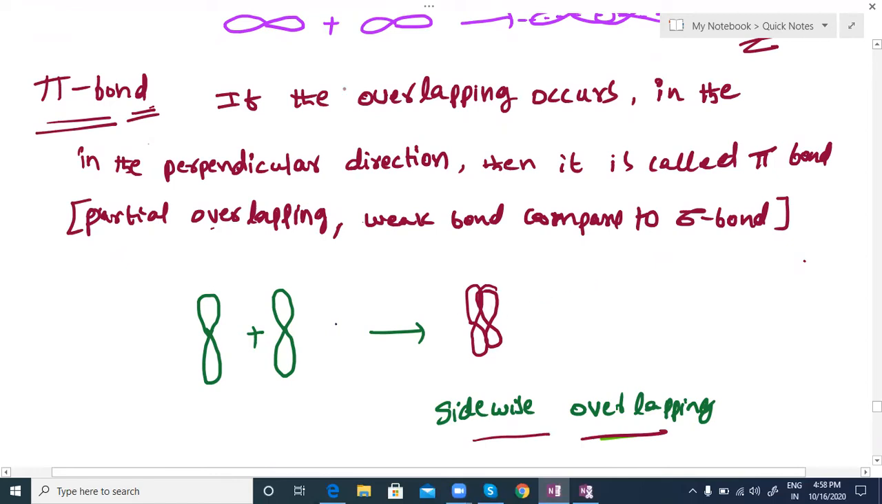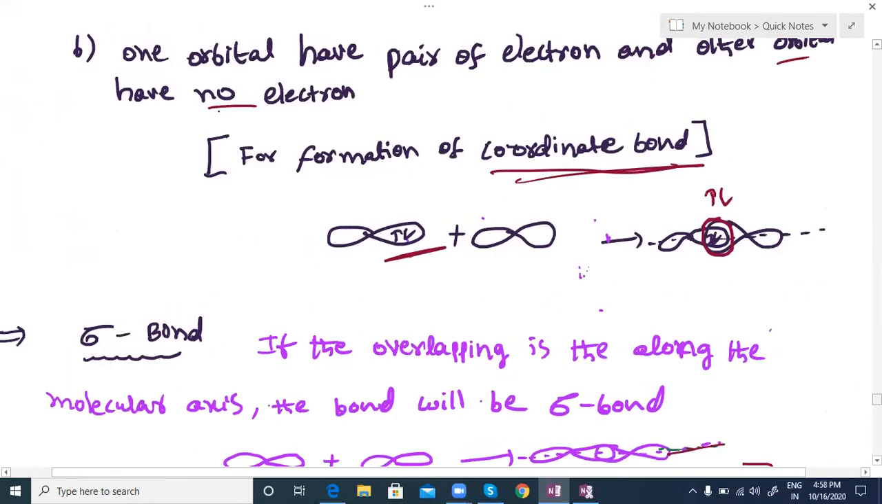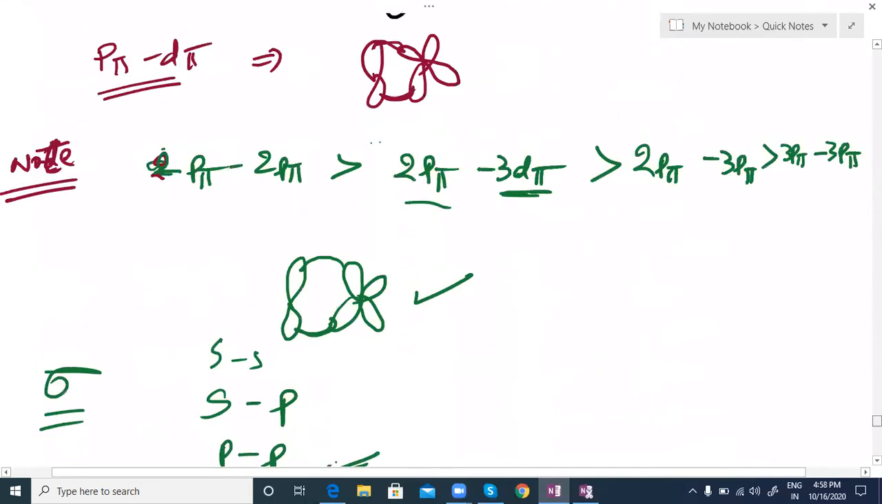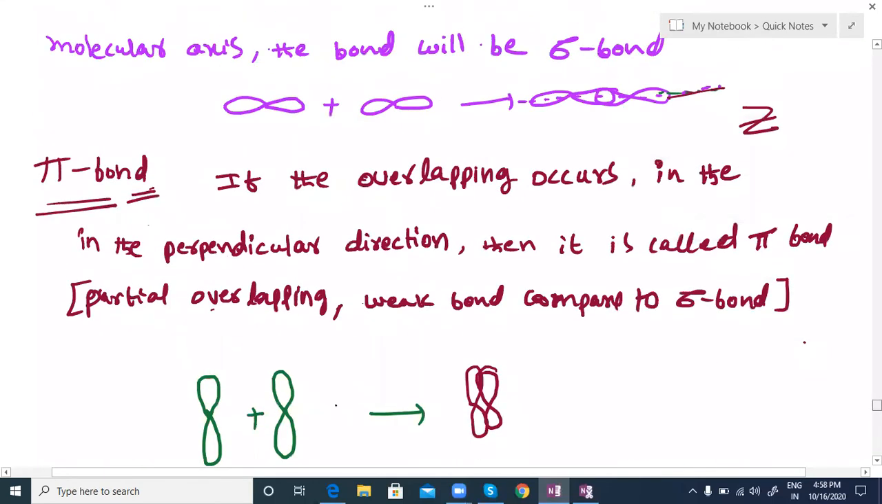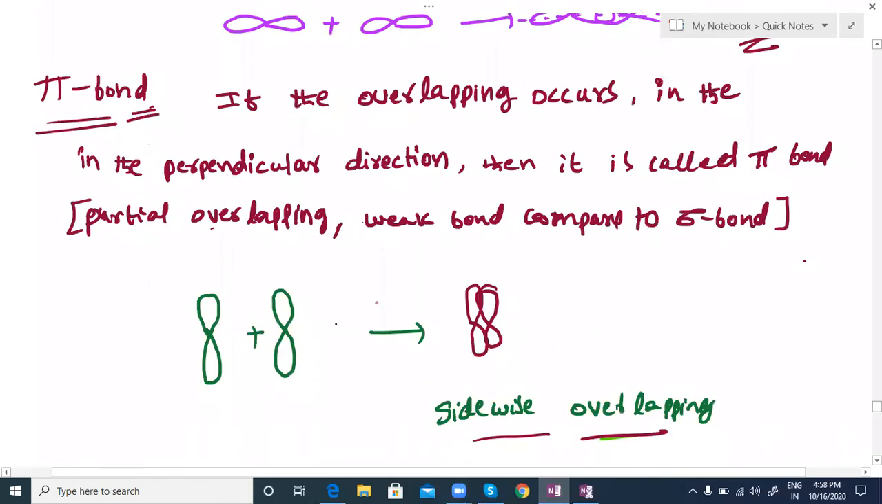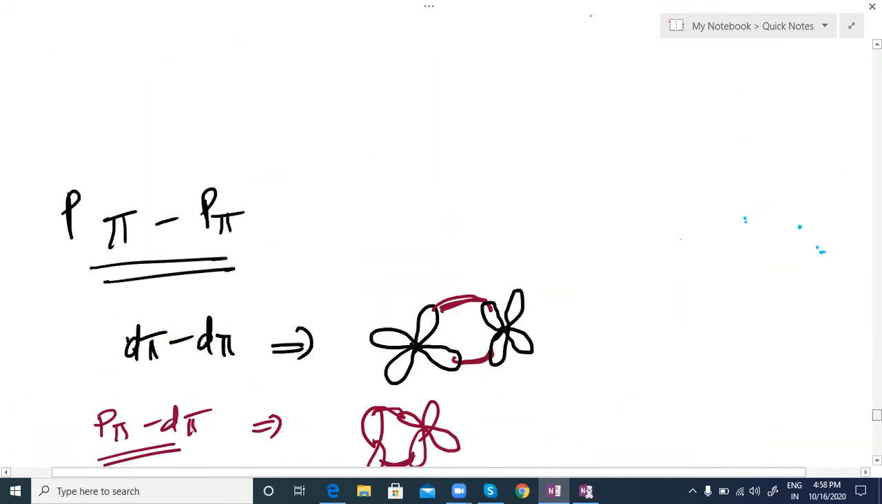Compared to the pi bond, you can see here the overlapping strength of the sigma bond is more. Here in the sigma bond, this is the way they overlap, as I explained above. More overlapping occurs, that's why it is a strong bond. But in the pi bond partial overlapping occurs, that's why it is a weak bond. So compared to sigma bond, pi bond is weak. We also call this sidewise overlapping.